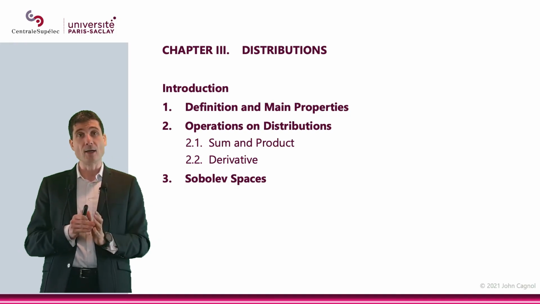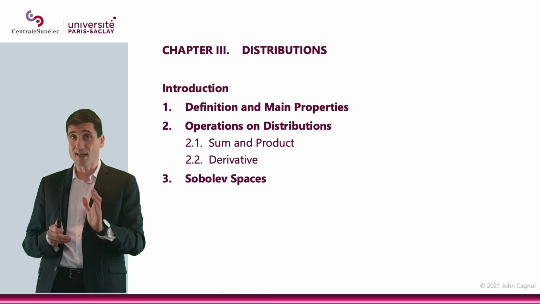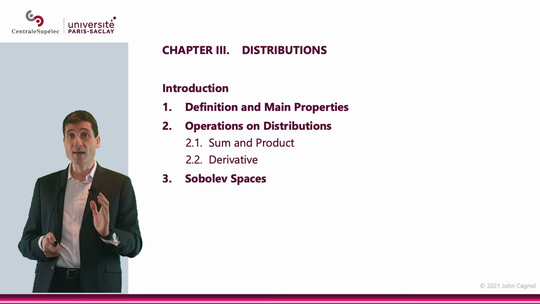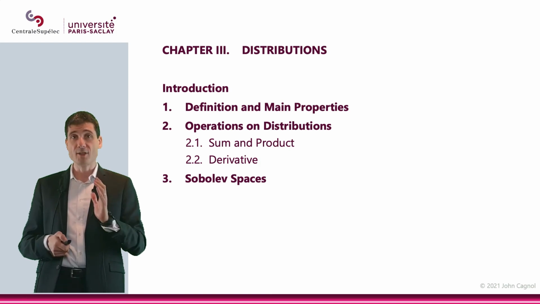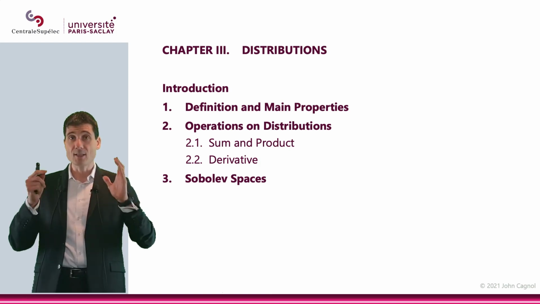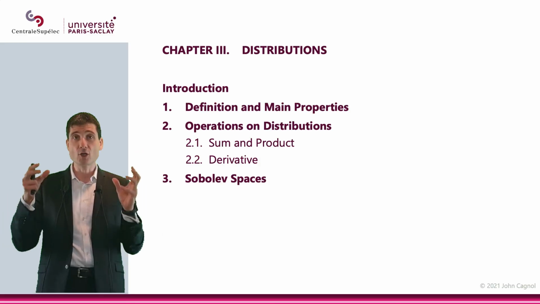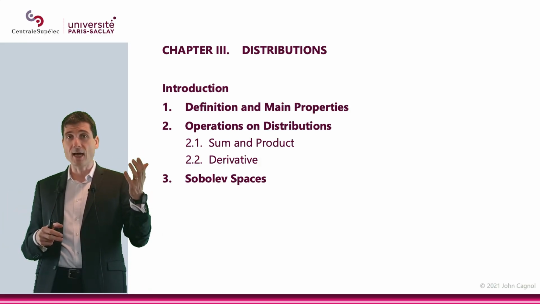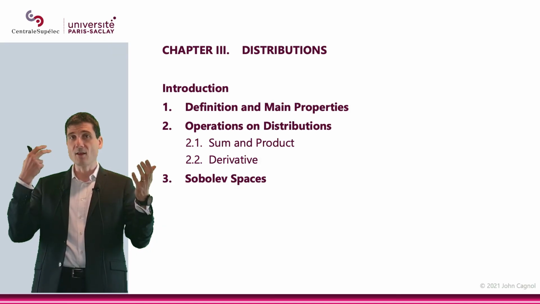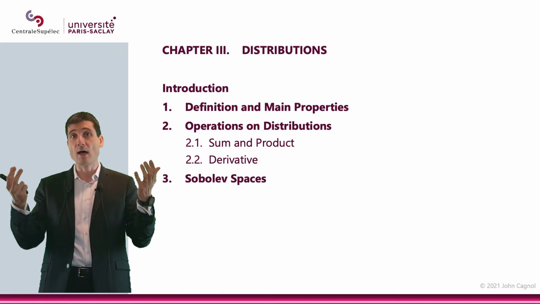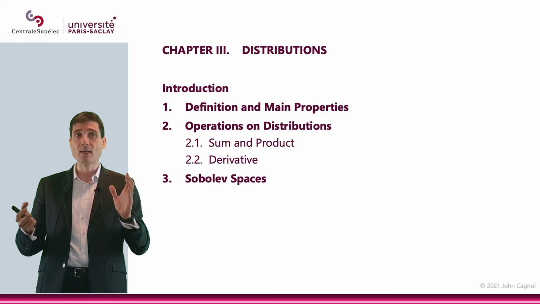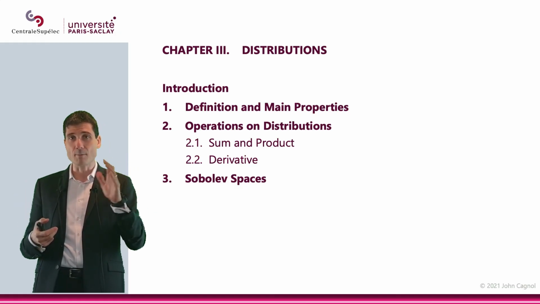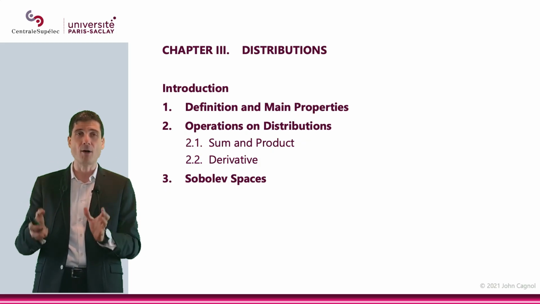Now, there is something we could have done, and we're not going to do it because of time, but you can really do it by yourself if you're interested, especially after the CIP class you just had last semester. It is to define the Fourier transform of a distribution. That is interesting because it allows you to bridge the gap between the Fourier transform of a function in L1 or L2 and the Fourier series for periodic functions. So it's quite interesting, and I will put a link on the website so you can actually look at what it means, but it's not technically part of this class.